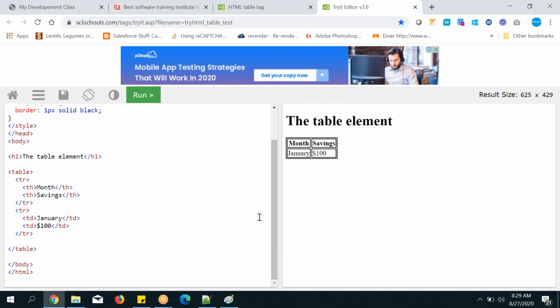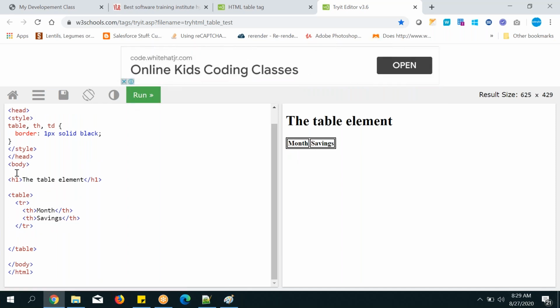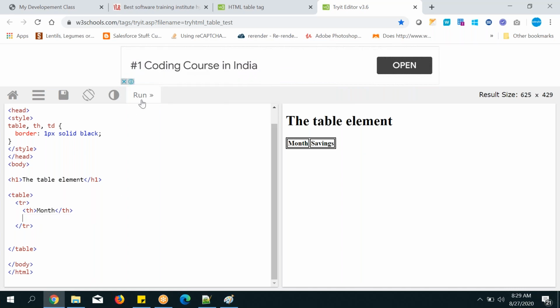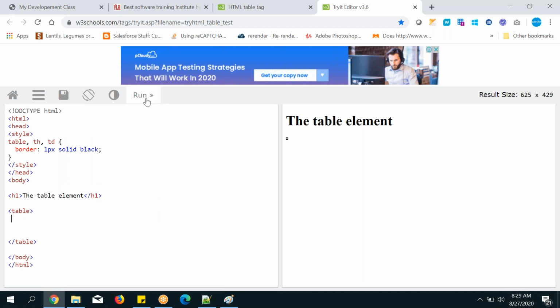That's called play game. Next, January $100 are there. I am removing this one, and that is also gone. And next, I am removing TH saving. So the column is removed. Okay, column is removed. So like that, you need to play a game and then you can understand. Remove this. Nothing is there, one box is there. Okay, remove TR also. That is also gone.